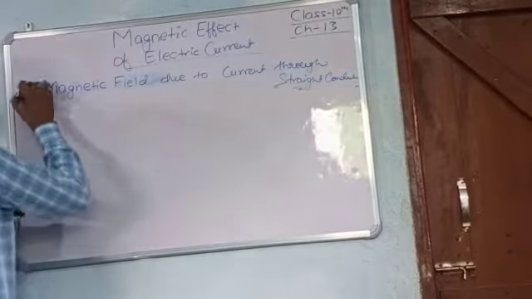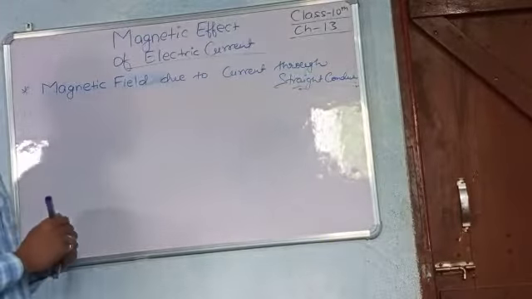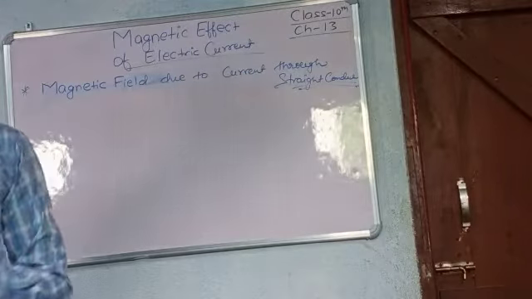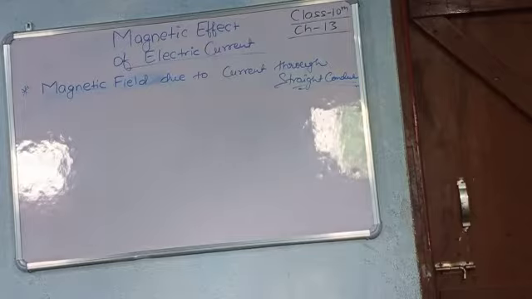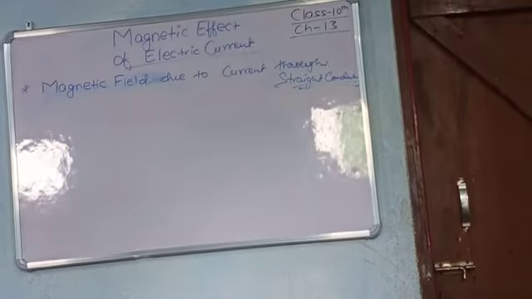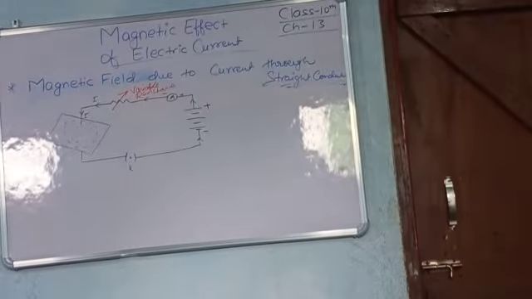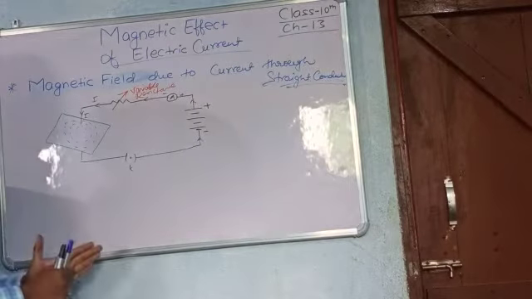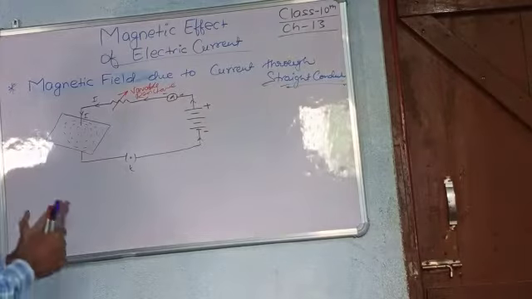This is the topic. We need to draw this diagram of a circuit. This is a diagram of an electric circuit where a straight conductor is placed.